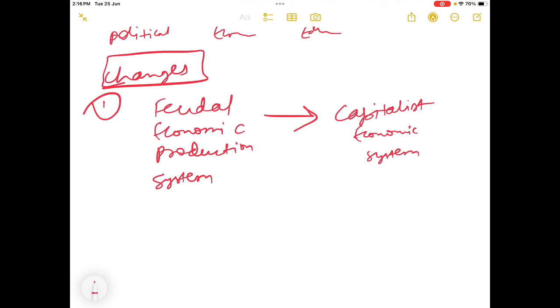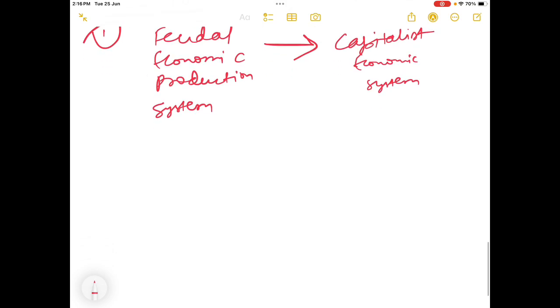Karl Marx is a great scholar and thinker. He wrote very comprehensively about the capitalist system, and he also criticized it very much.